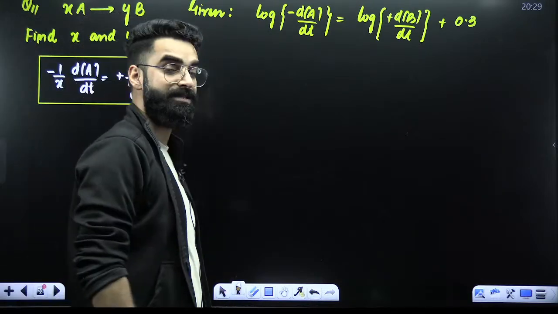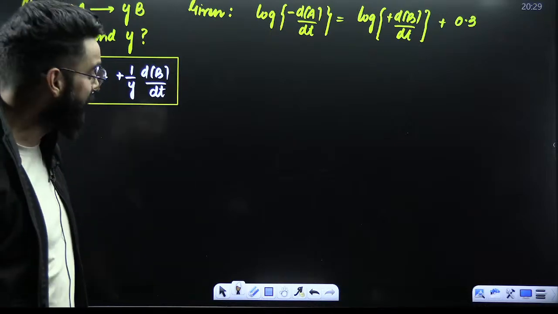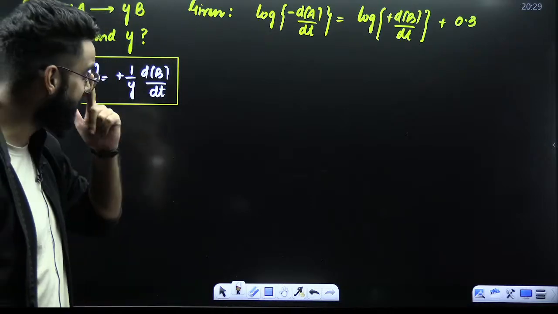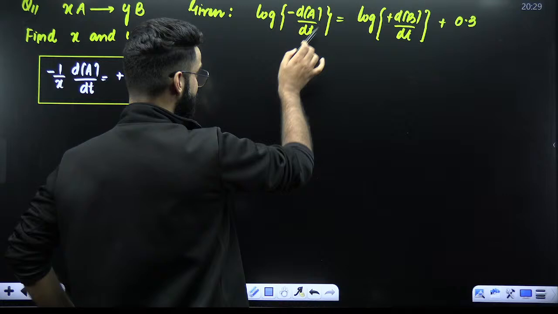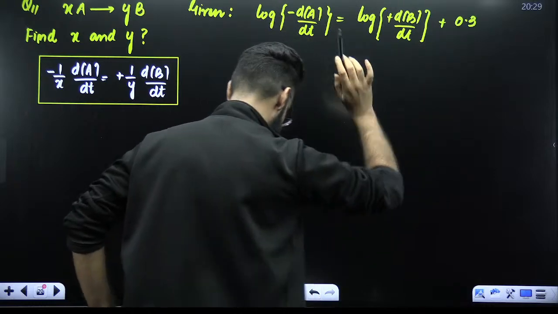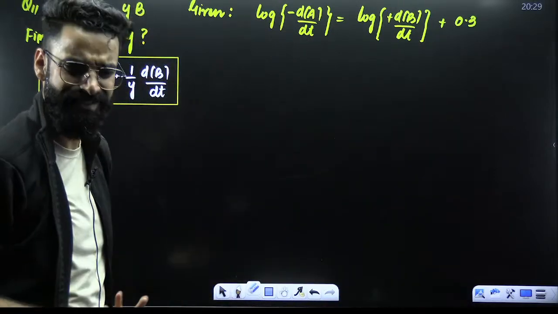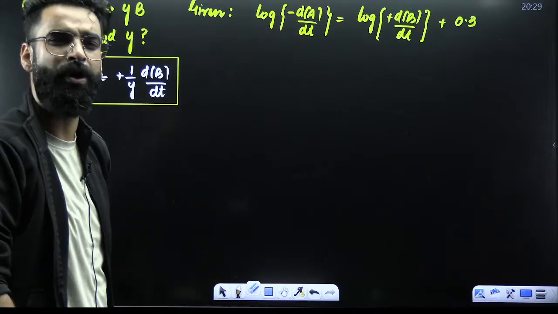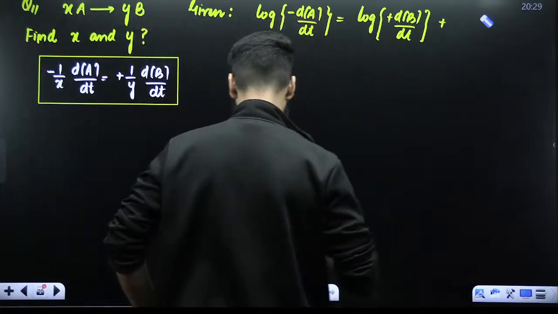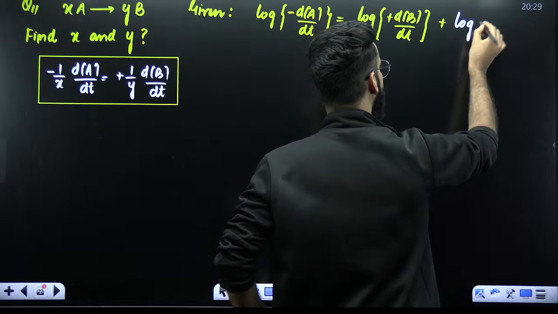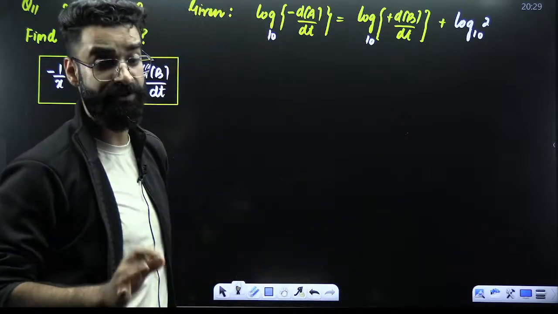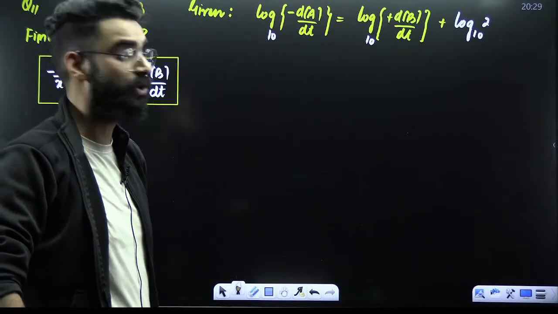What do I need to get? I need to calculate x and y, right? In order to calculate x and y, I will have to use this given data. Look at it carefully. This term is in terms of log. This term is also in terms of log. But the last term is not in terms of log. So let's do some basic maths. Since the last term is not in terms of log, let's convert it into logarithmic form. Instead of 0.3, I can write log of 2 to the base 10. Here also the base is 10. So instead of 0.3, I wrote log of 2 to the base 10.